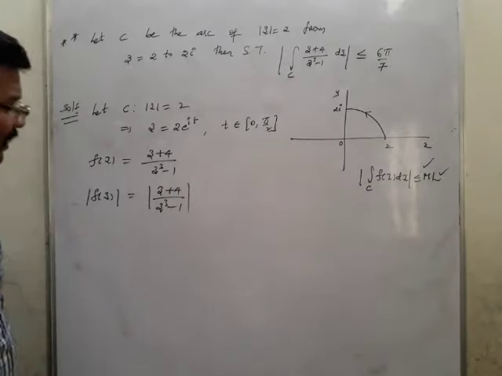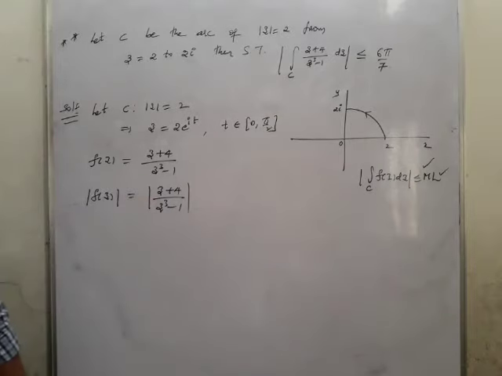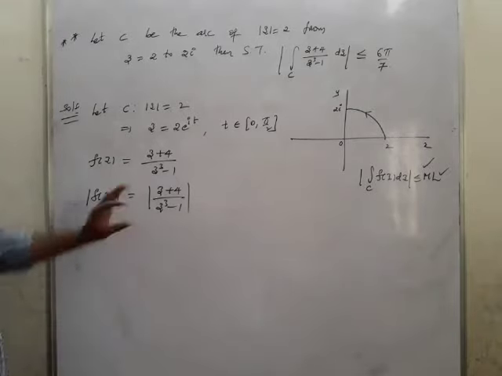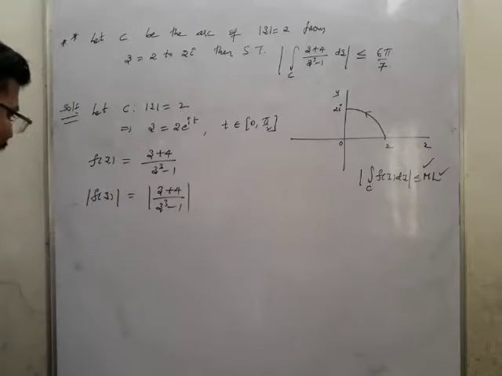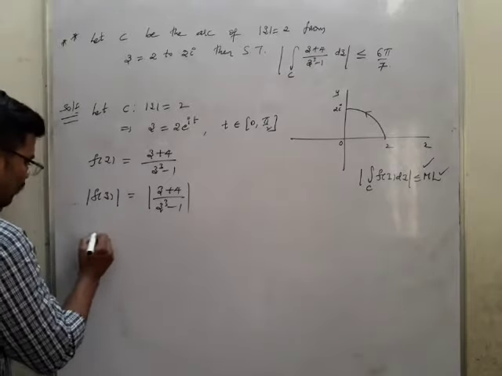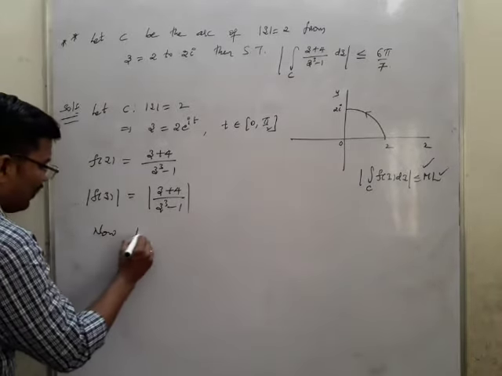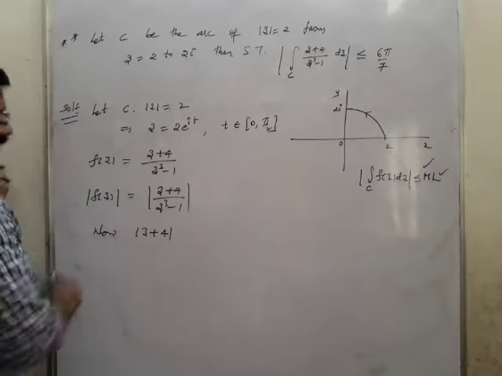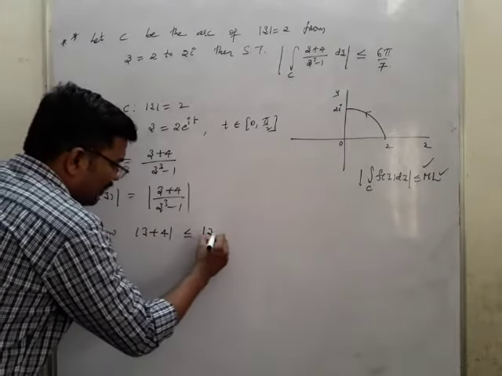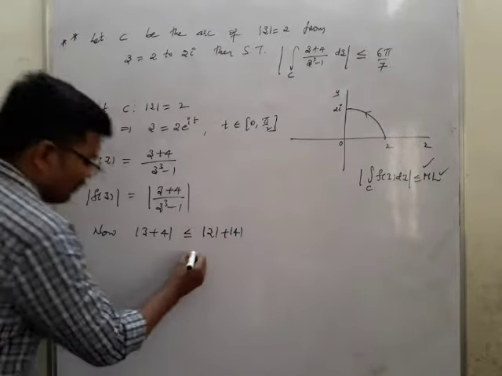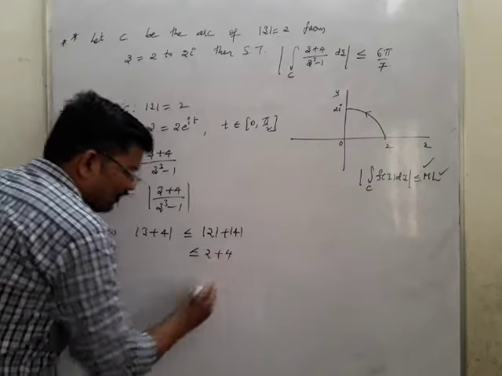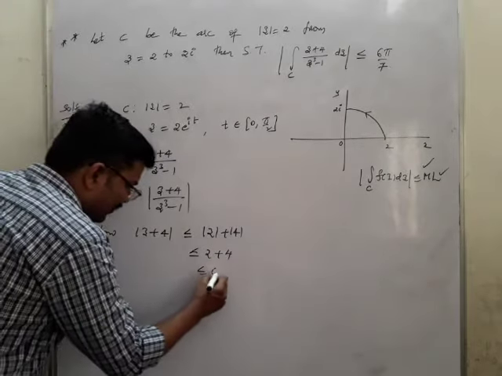So first, I'll individually find the value of this modulus, that is, z plus 4 I'll find out, and z cube minus 1 I'll find out. So two values I'll find out separately, the numerator and the denominator. Now mod z plus 4 is less than or equal to mod z plus mod 4. But what is mod z? Mod z is nothing but 2. So this is 2 plus mod 4, which is 4 because it's a real number, less than or equal to 6.